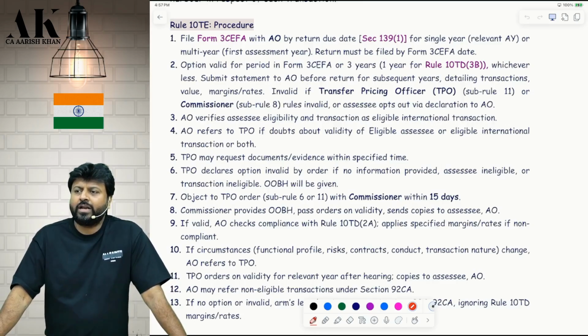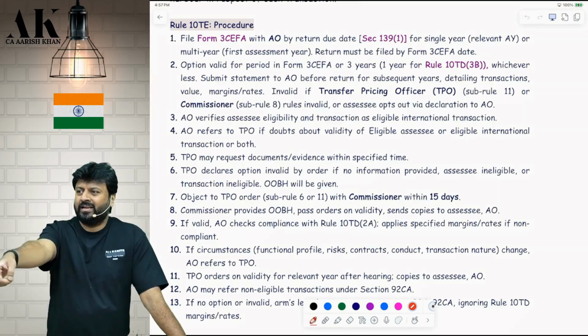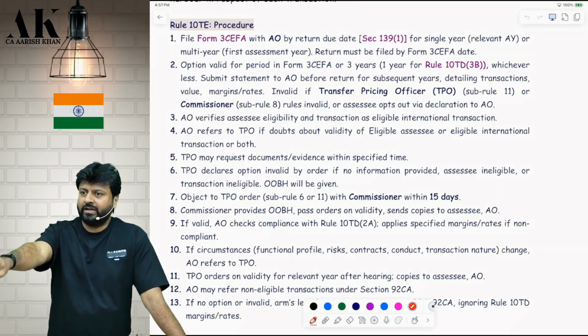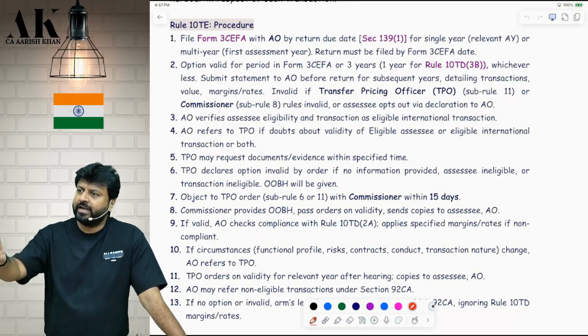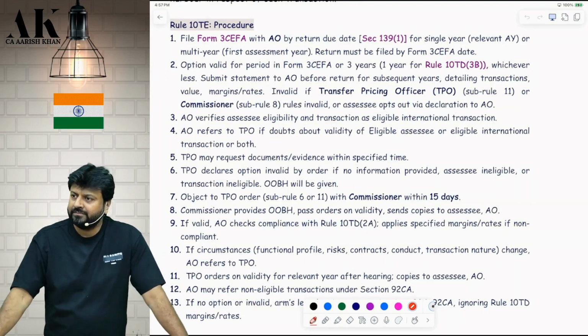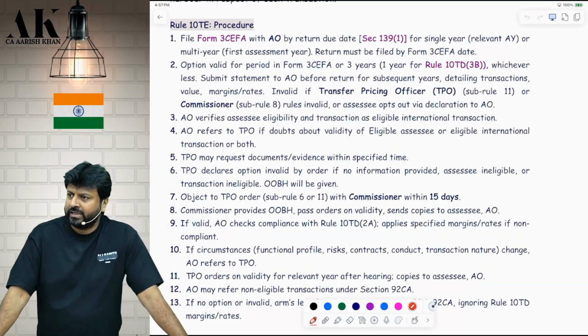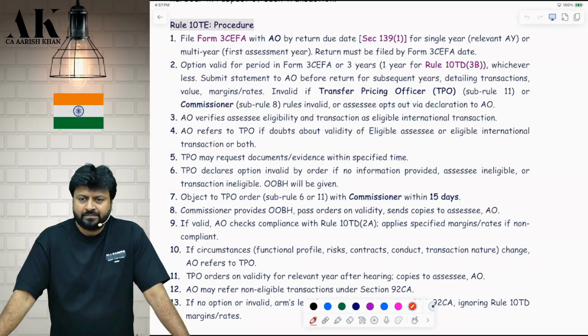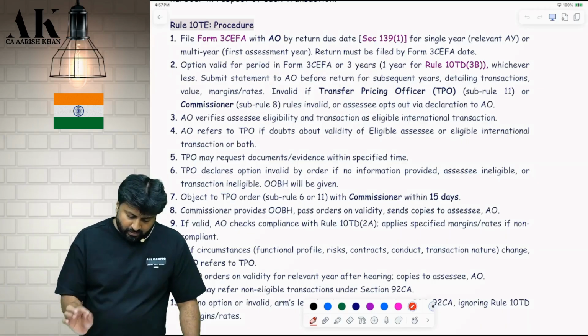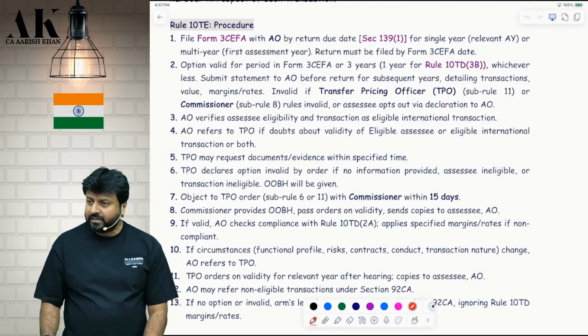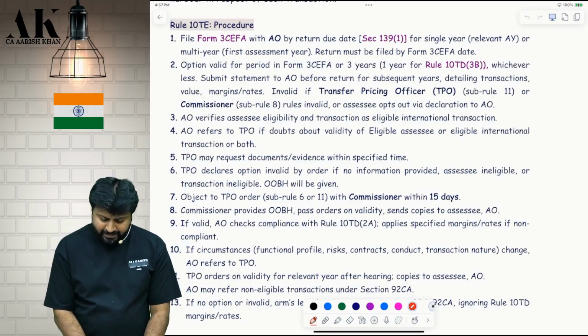In the second year, you cannot say, last year I filed, please extend now. Then you have to again file a separate form. In the second year, you can file for multiple years. From the second year onwards, you can take it for 2-3 years. Maximum 3 years, that form is valid. The option is valid for a period. Valid for how much time?